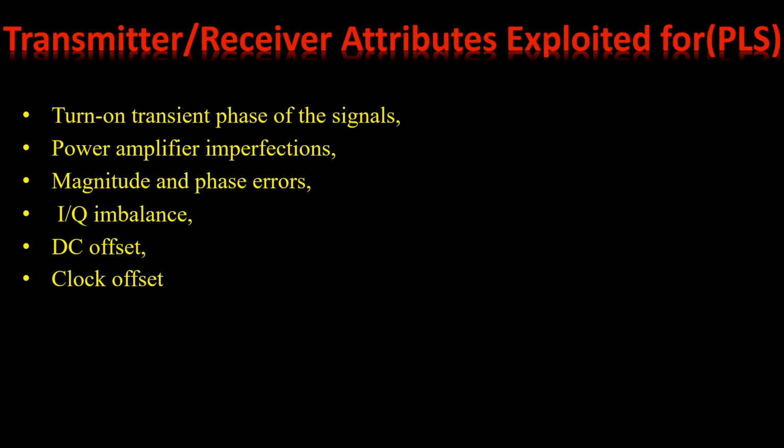All these parameters are physical parameters. Sometimes we can use more than one parameter. If you use machine learning with physical layer security, you can have more than two or three parameters at the same time.